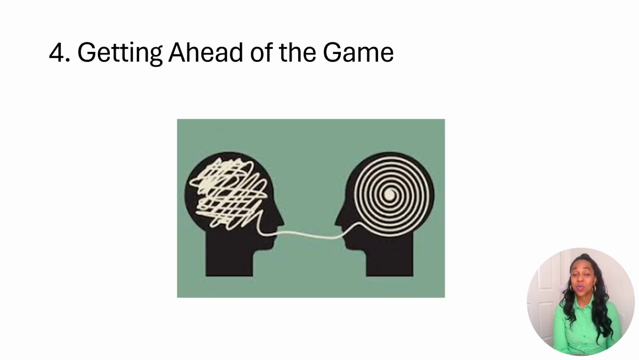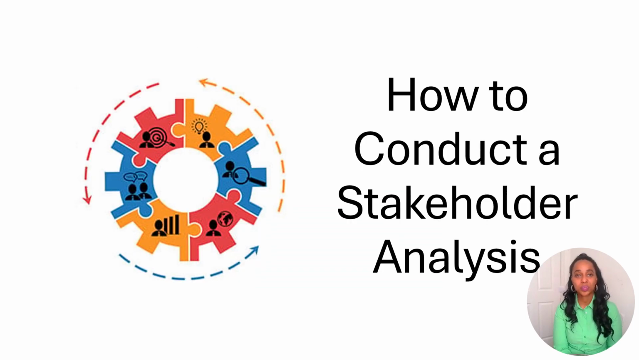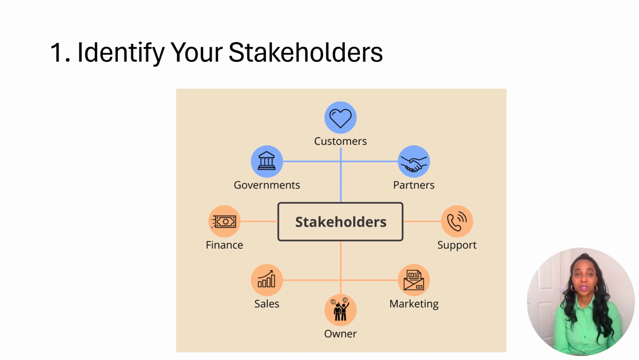Stakeholder analysis is also useful for getting ahead of the game. Understanding your stakeholders means that you can anticipate and predict their reactions to your project as it develops. This allows you to plan actions that will more likely win their support. How do you conduct a stakeholder analysis? Here are 3 steps to follow. Number 1, you need to identify your stakeholders.